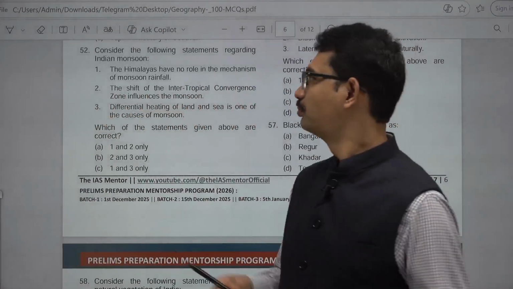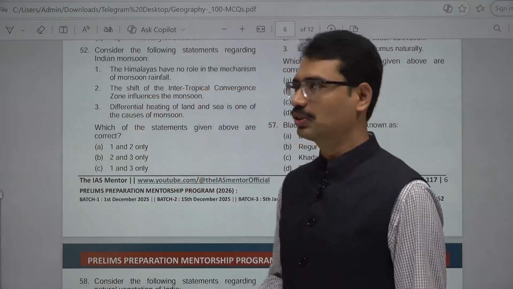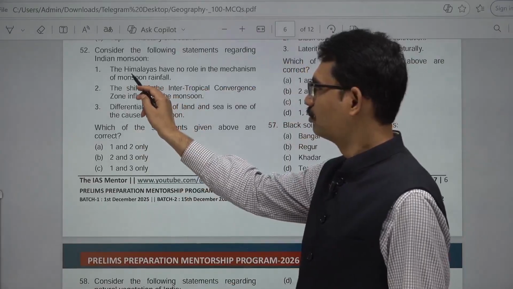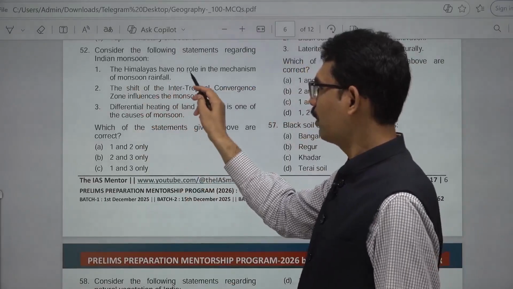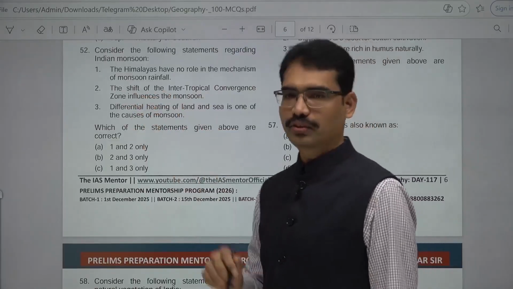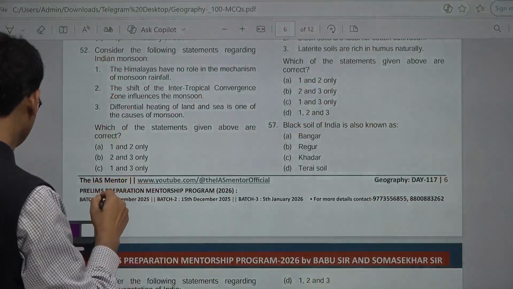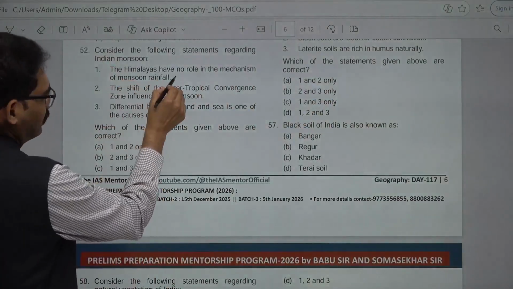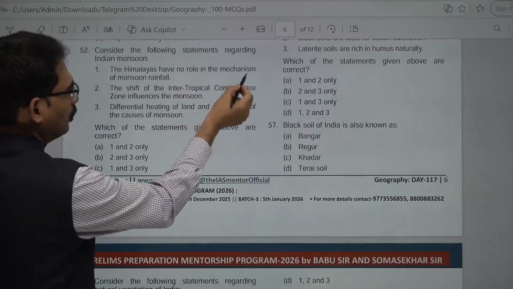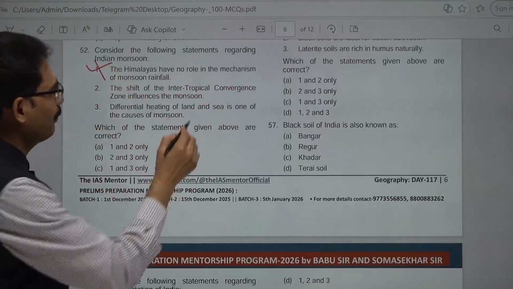Next question. Consider the following statements regarding Indian monsoon. The Himalayas have no role in the mechanism of monsoon rainfall. Very important, they play a very important role.